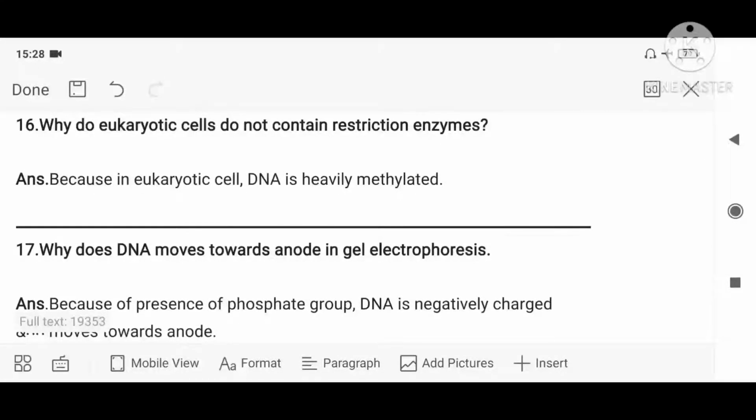That is why they do not contain a restriction enzyme. Okay, it is highly methylated. That is the term which you have to write. Highly, they are surrounded by methyl groups.